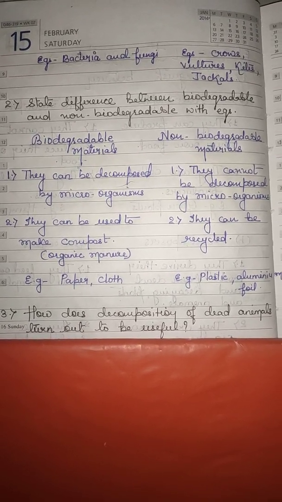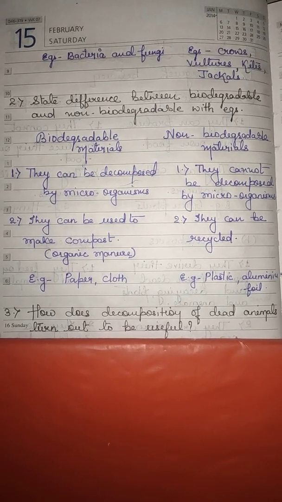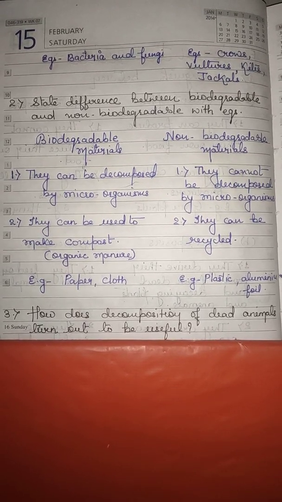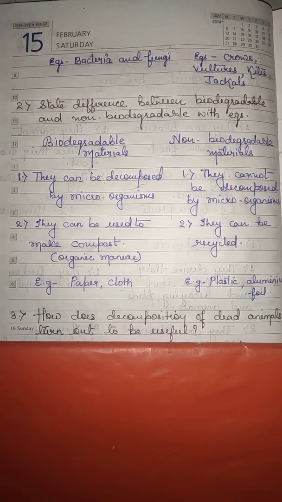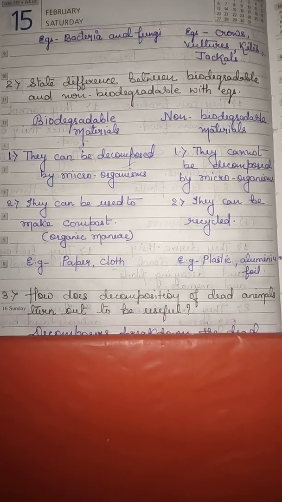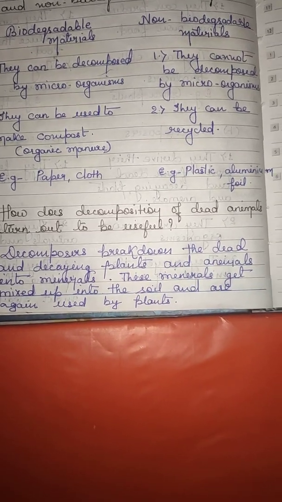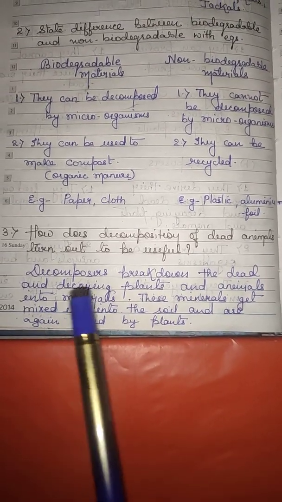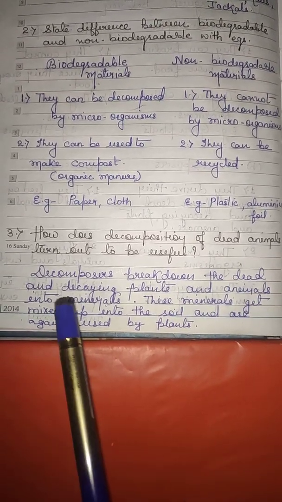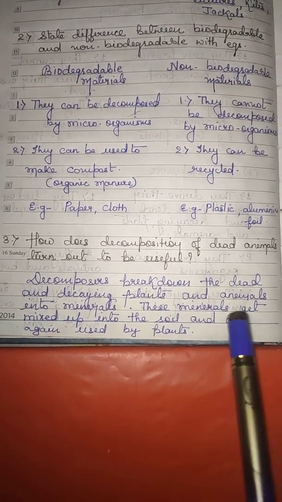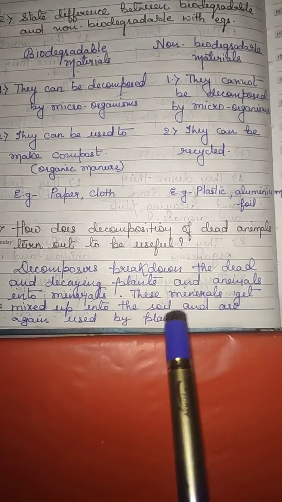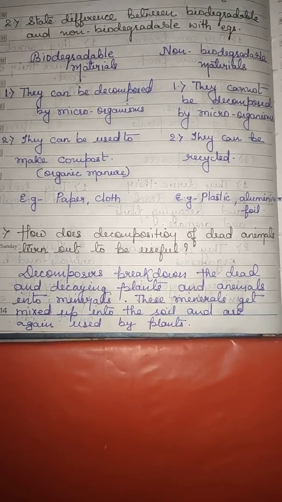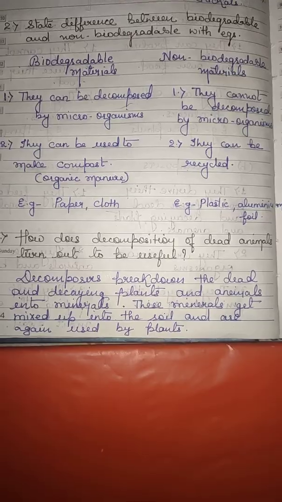We all know that decomposition means breakdown of dead and decaying parts and conversion of these dead parts into minerals. But how is it useful to us? Let's see. Decomposers break down the dead and decaying plants and animals into minerals. These minerals get mixed into the soil and are again used by the plants, and hence it is useful to us also. Clear?